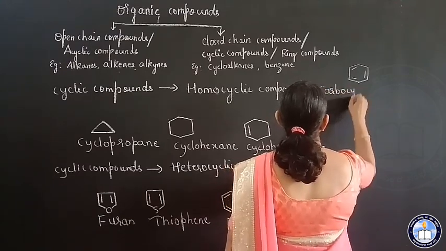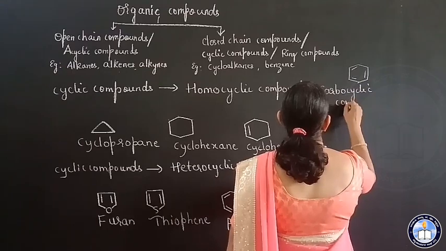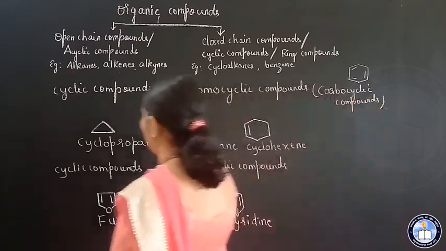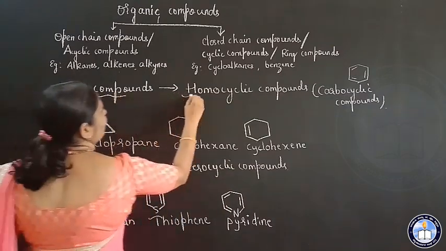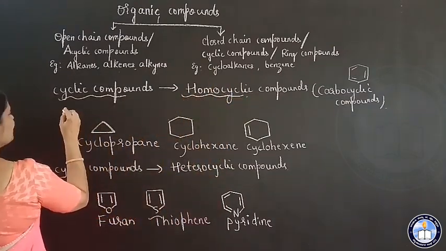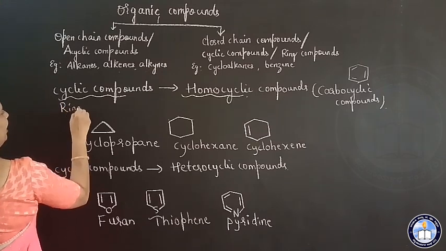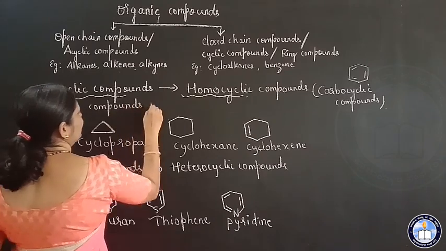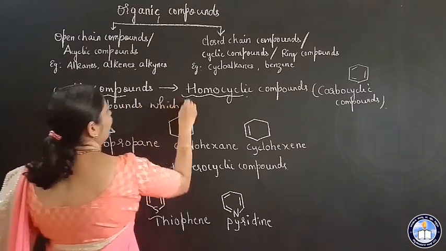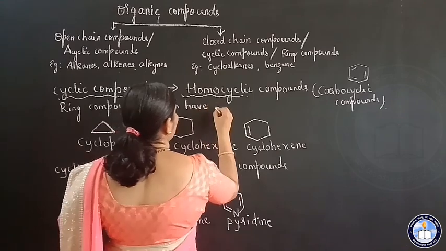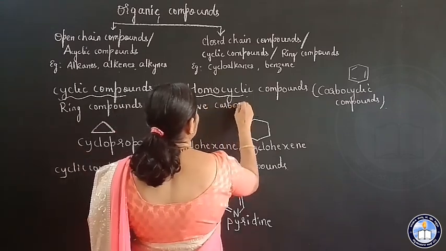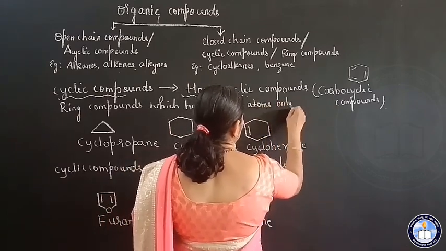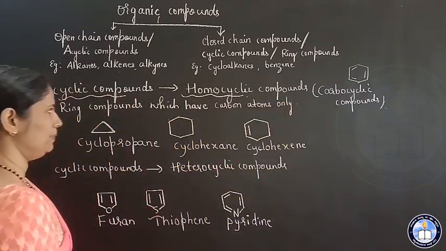Homocyclic compounds are ring compounds which have carbon atoms only. In the ring, only carbon atoms are present.